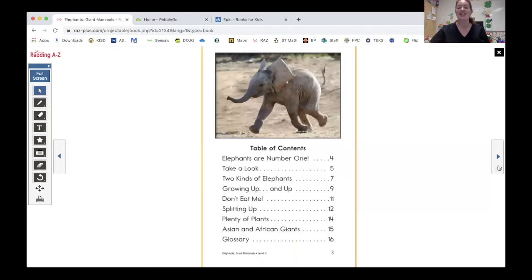Let's take a look at our table of contents and see what page might help me when I'm researching elephant homes. Elephants are number one, maybe not. Oh, none of these say home. Oh my goodness. Well, I don't really know what I should pick then. Oh, you know what? I wonder if take a look, maybe that'll say where they live. Let's try it. That's on page 5.